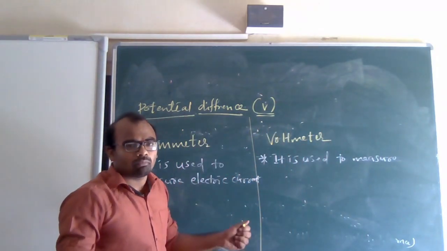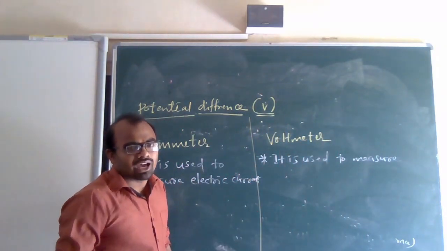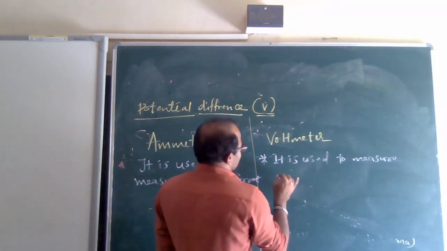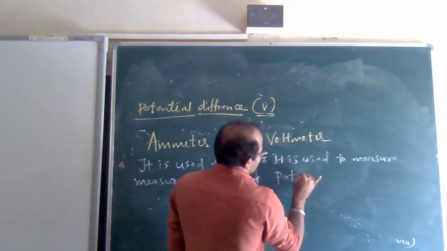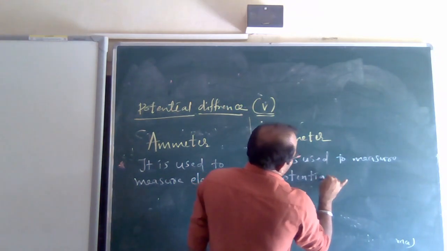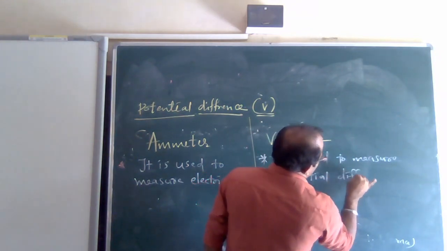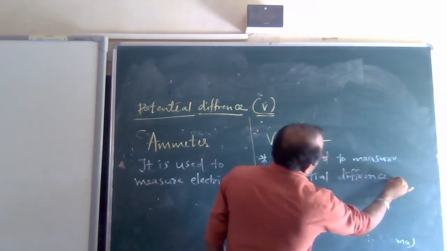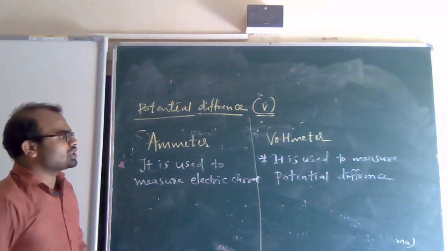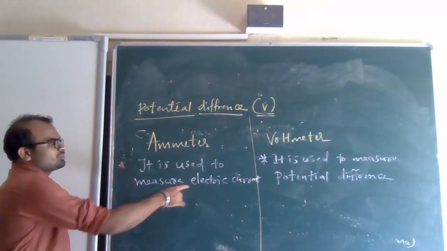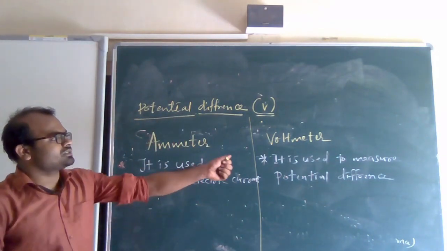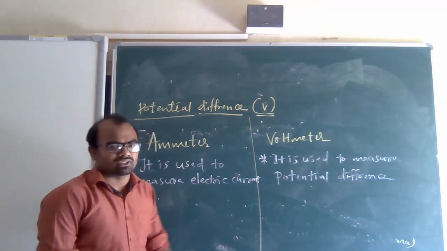Voltage or potential difference. Both are same. It is used to measure potential difference. The ammeter is used to measure electric current, and the voltmeter is used to measure potential difference.